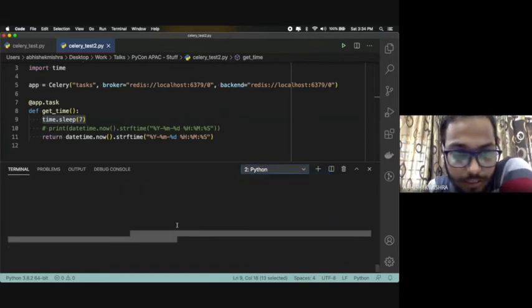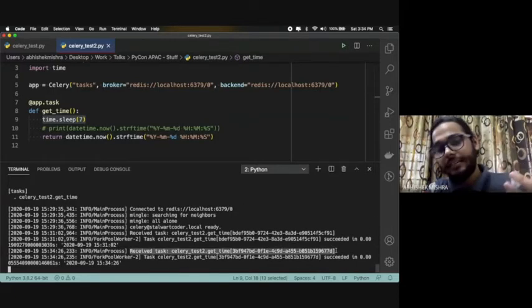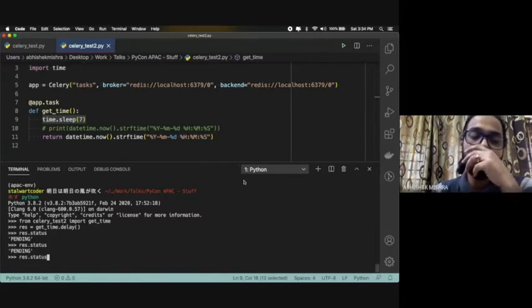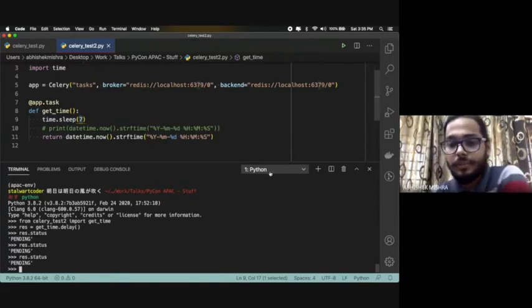Now if you go to Celery here, it says task received, okay, but it wasn't executed. That's why it's showing the result status as pending. And if I do it again, it's still pending because there is a delay of 7 seconds. Correct, I have added a delay here. So right now also it's showing the same thing.